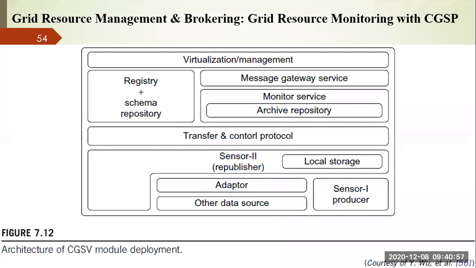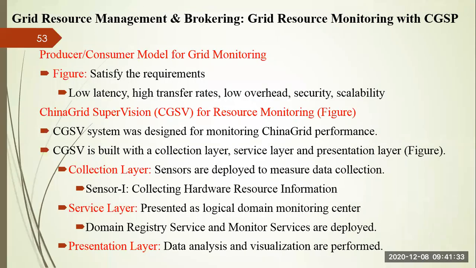You also have a message gateway service here, and this message gateway service provides the communication cost of monitoring the services. Whenever you are monitoring the services, the communication cost required will be counted by your message gateway service. And the top layer is your presentation layer, in which data analysis, virtualization, and management of the resources are done. So this is the complete architecture followed in the China Grid Supervision, or CGSP.